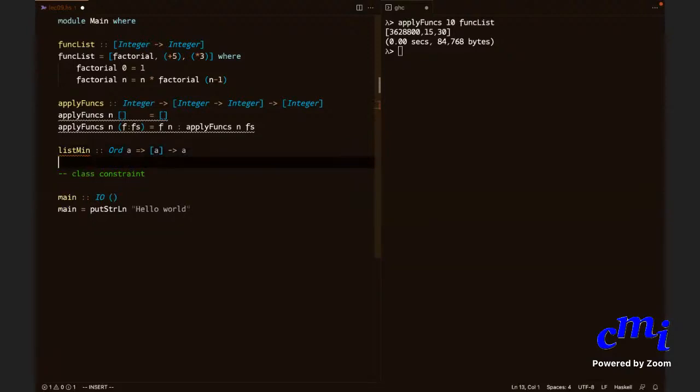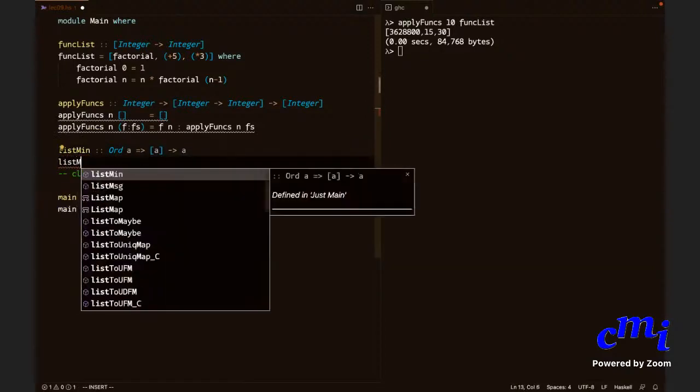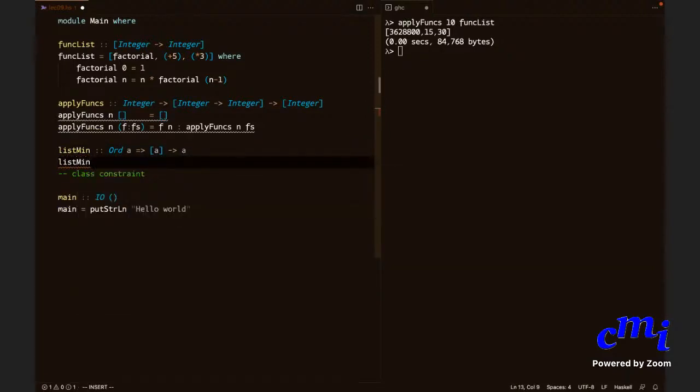Let us try to finish this definition. What is list min of the empty list? Sir, could you explain this class constraint thing? I'm explaining in a minute. There is nothing useful you can say for the empty list, so you say error, list is empty.